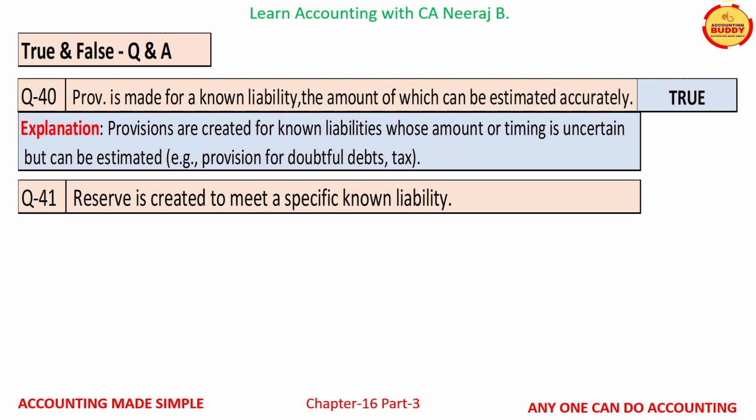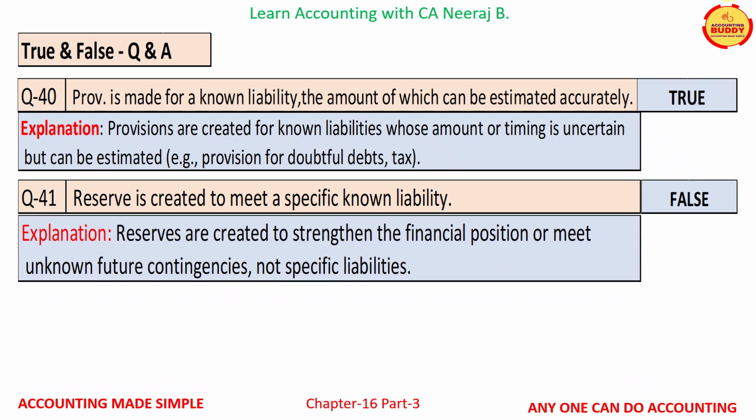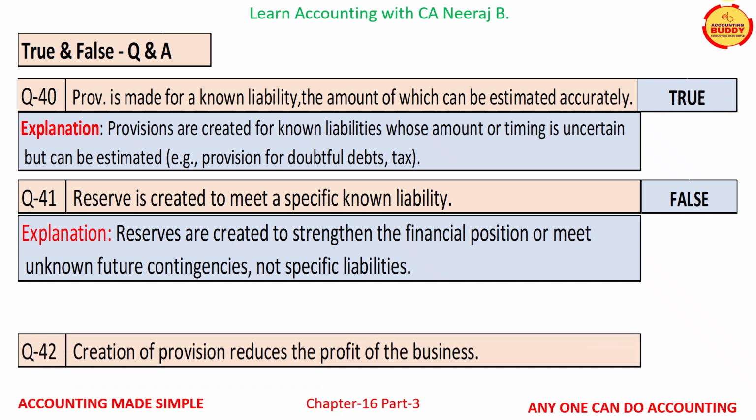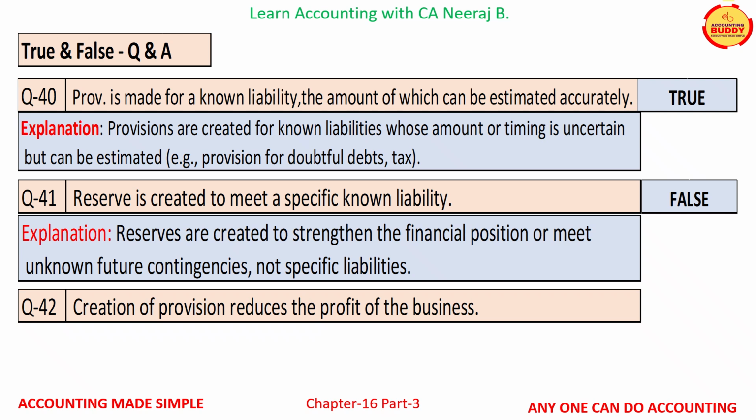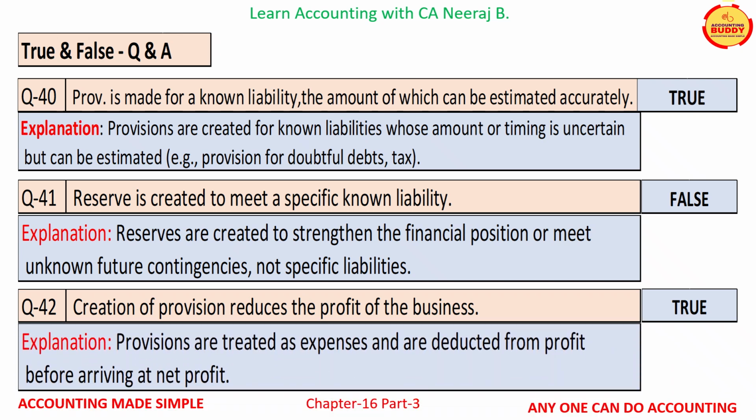Question number 41 is, reserve is created to meet a specific known liability. This is a false statement. Reserves are created to strengthen the financial position or meet unknown future contingencies, not specific liabilities. Question number 42 is, creation of provision reduces the profit of the business. This is a true statement. Provisions are created as expenses and are deducted from the profit before arriving at the net profit of the business.